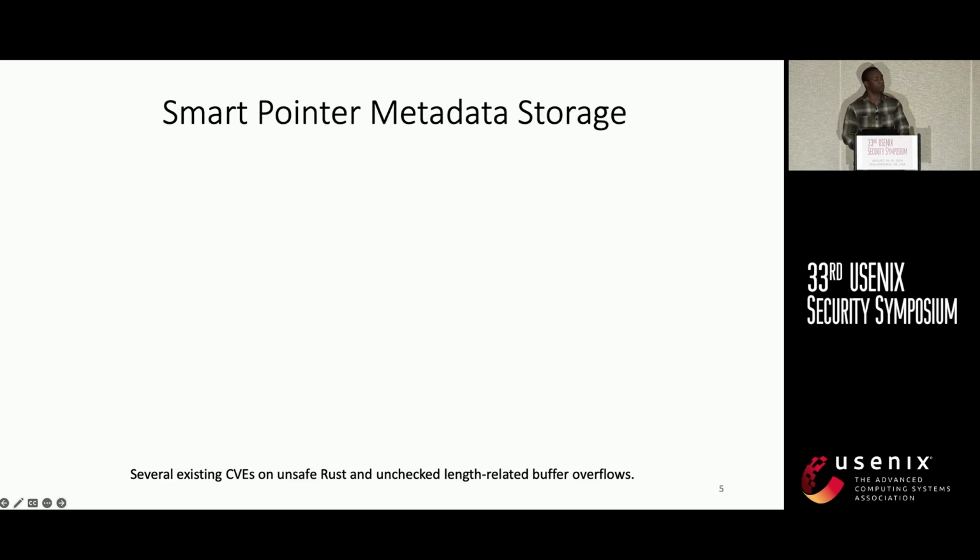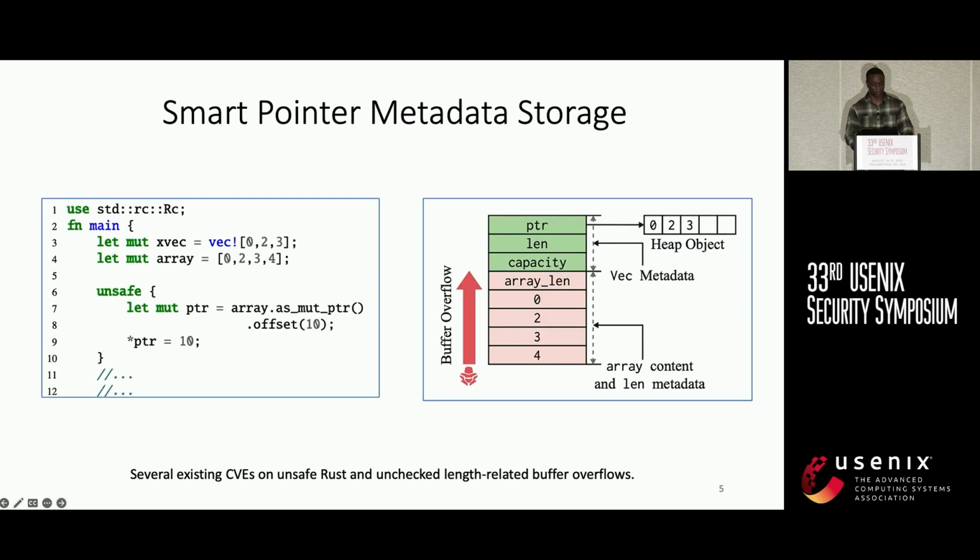The question we have here is the storage of smart pointers and their metadata. We found that even though smart pointers and their metadata perform such a big role in Rust memory safety, their metadata is stored alongside other data in a program. In this example, we show that a Vec smart pointer is stored near an array, and any buffer overflow on an array can be used by an attacker to change the metadata of the Vec. For example, we can change the capacity or the length. And since the Vec smart pointer depends on this metadata to perform runtime checks to ensure memory safety, by changing it illegally, we can actually break Rust memory safety depending on Vec.